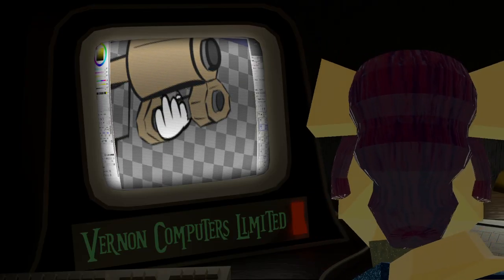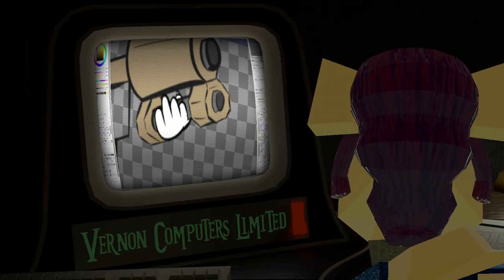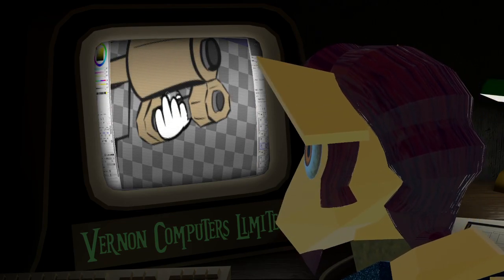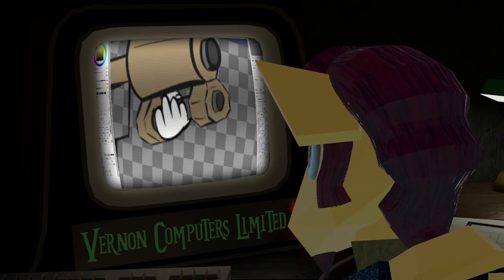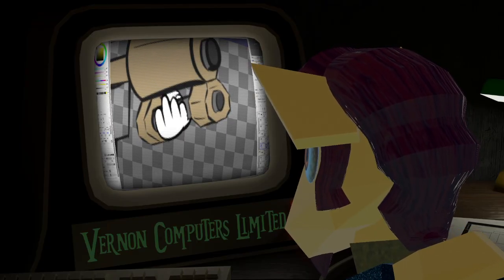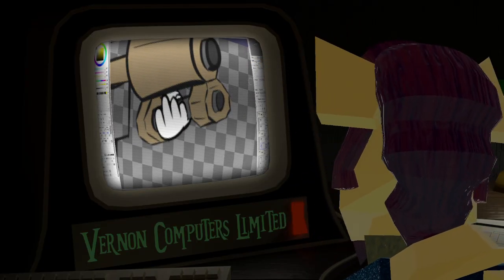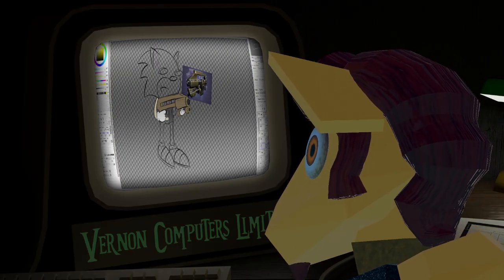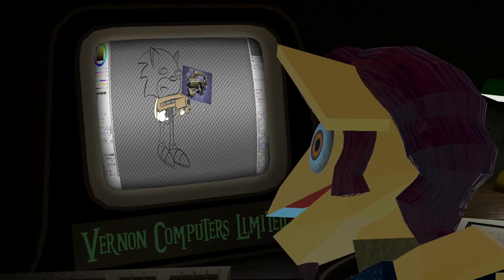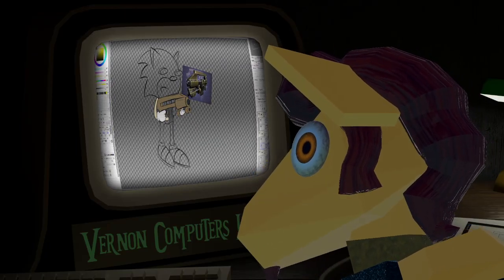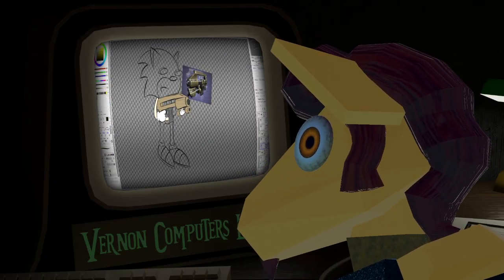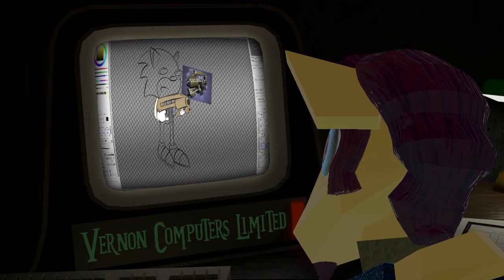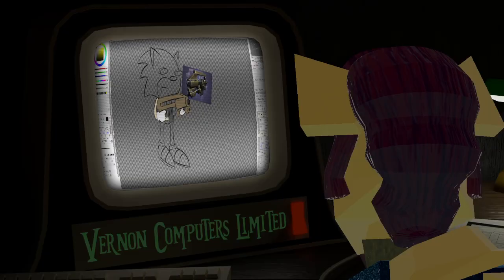Actually, I don't want to do that. What I want to do is go over here. Kind of put this here. There we go. The tiniest hand. Let's see.